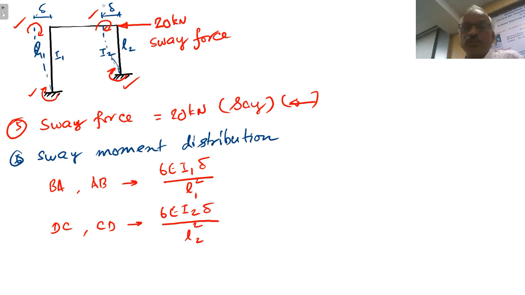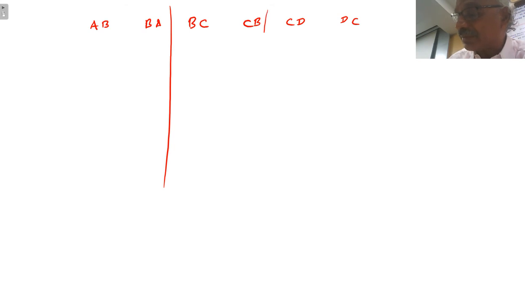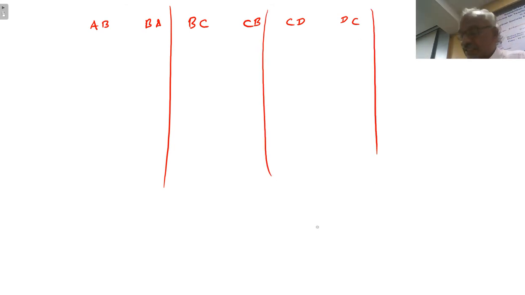Now we have to carry out the moment distribution. To carry out the moment distribution, we know the joint, the standard tabulation. I will write down only the names of the members: AB, BA, BC, CB, CD and DC. So AB and BA together, BC and CB together, and DC and CD together.